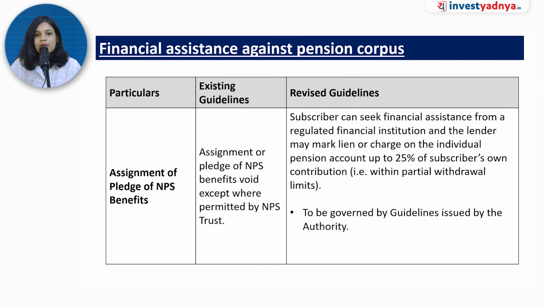So now let's understand financial assistance against the pension corpus. As we saw, you can assign or pledge the NPS benefit. Earlier, if you assigned or pledged the NPS benefit, then it stood void. Now the revised rule says that subscribers, who could not earlier use it for raising funds, can now seek financial assistance from a regulated financial entity up to 25% of the subscriber's own contribution, but it will be strictly governed by the authority.